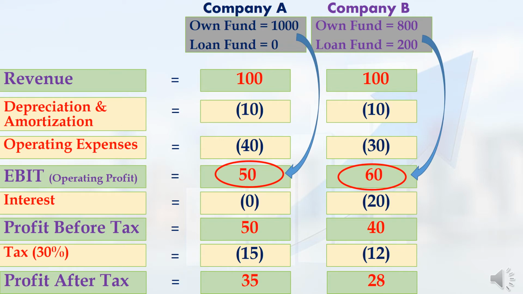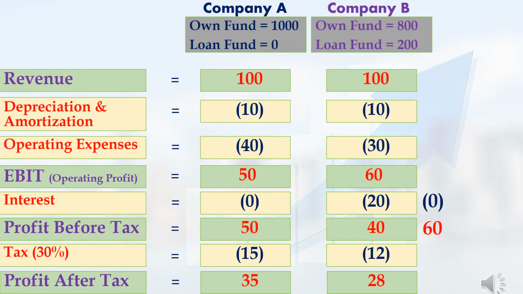In our example, company A and company B had each invested 1000 rupees. From that 1000 rupees, company A is able to generate a profit of only 50 rupees. But company B is able to generate a profit of 60 rupees. So from this we can easily understand that the operating efficiency of company B is better than company A. In our example, company B is operating more efficiently than company A.